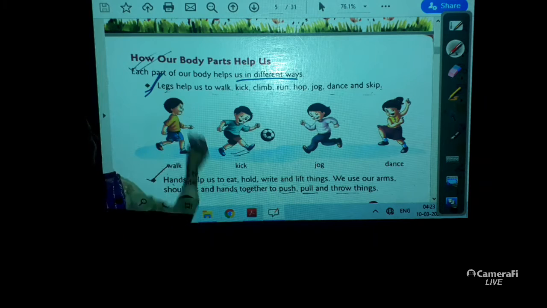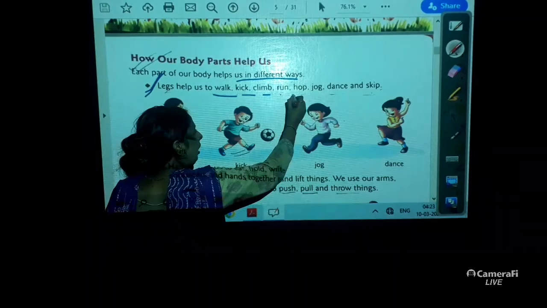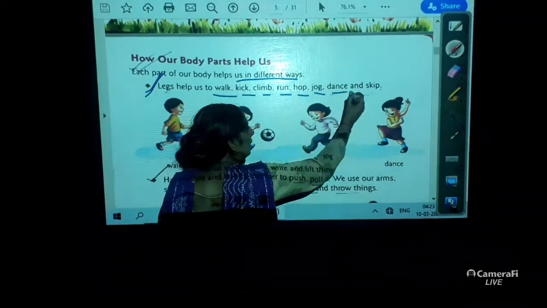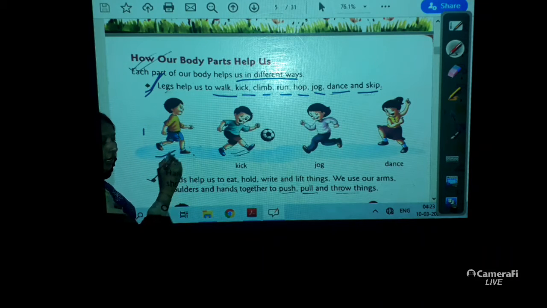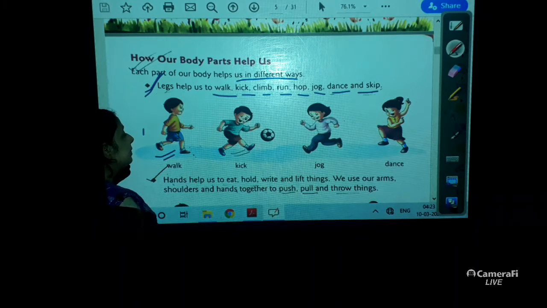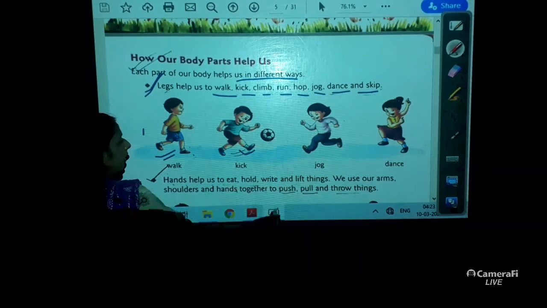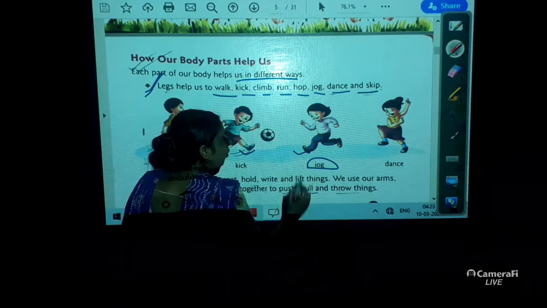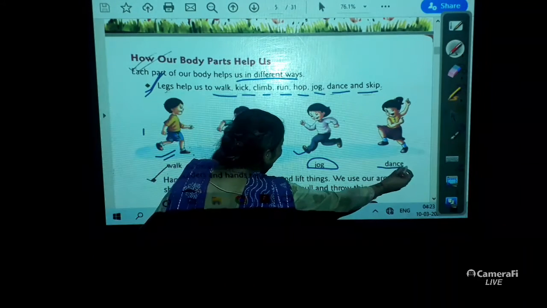So, first coming to our legs. Legs help us to walk, kick, climb, run, hop, jog, dance and skip. You can see this boy is walking. Do we walk like this? No, we walk with the help of our legs. In the same way, when you play football or anything, when you want to kick, you give a tight kick with the help of your legs only. Now the next one is jog. So legs help us to do jogging and dance also.